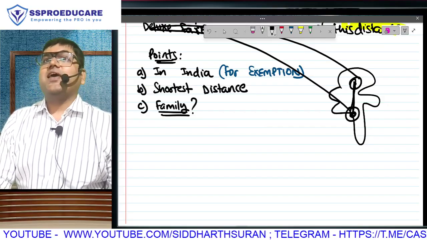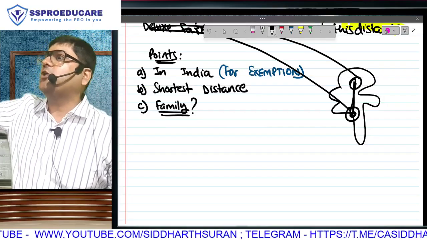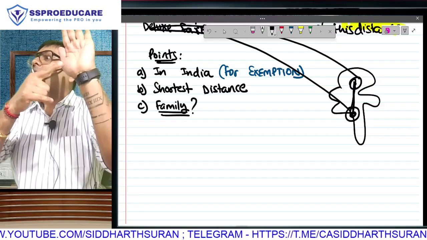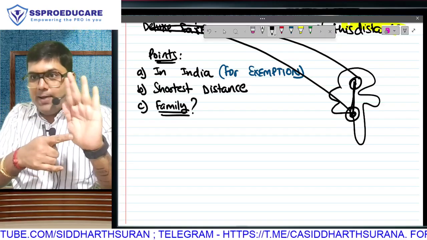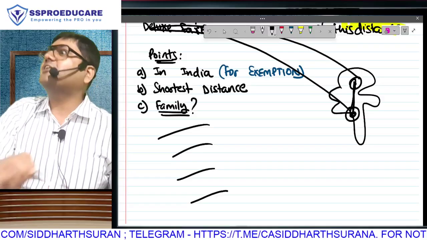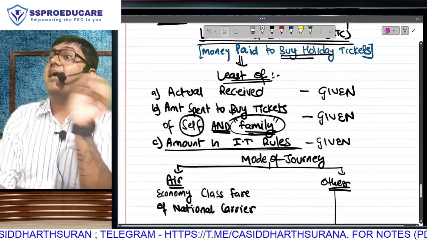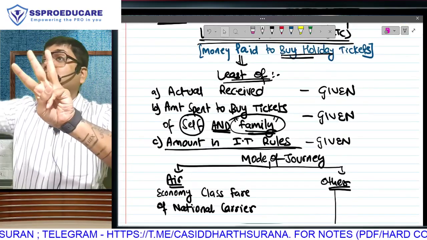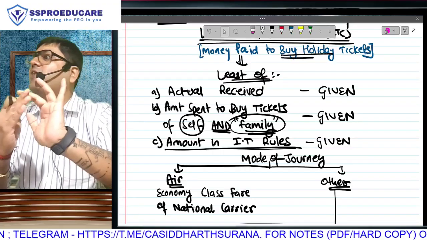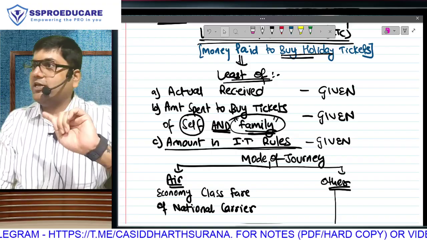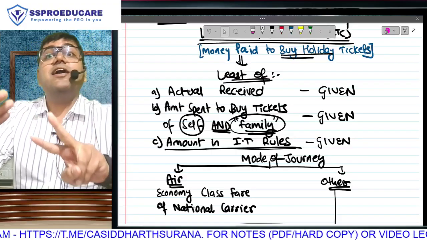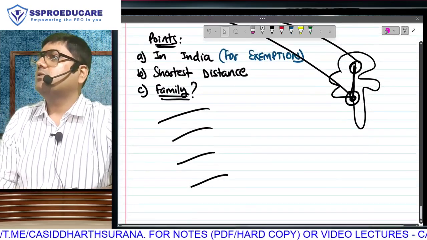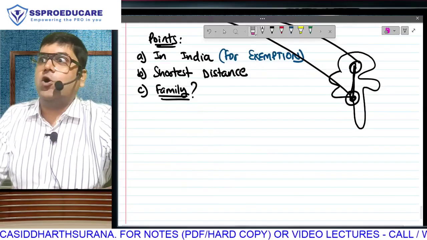Suno, your closest friend, your chaddi, buddy, etc. is not family as per income tax. Income tax is very, very clear. Following people are family. Matlab, if you buy tickets of the following people, their ticket ka cost will be allowed to be taken in the second point ka actual expenditure. Take a minute. What is the first point? Boss gave me how much? Third point is income tax rules ka amount. But in the second point, we have to take my actual expenditure, my actual expenditure of my own ticket. And in that I will add ticket cost of family members. Only the following people ka tickets will be considered. So other than the following people, you can't go on a picnic with anyone. Correct?